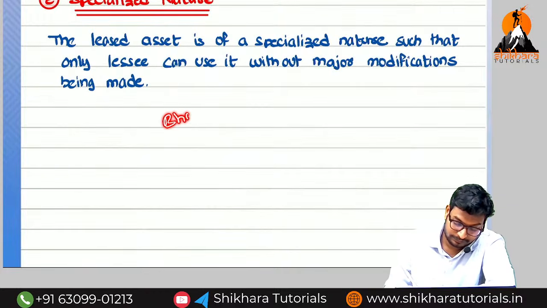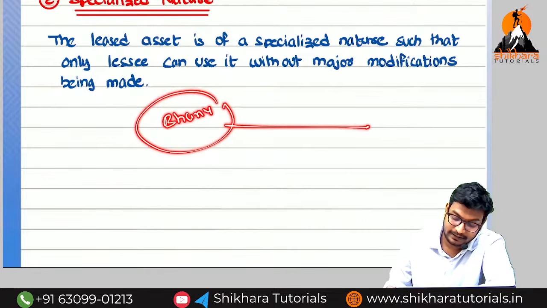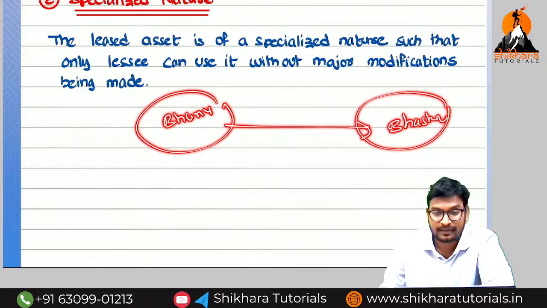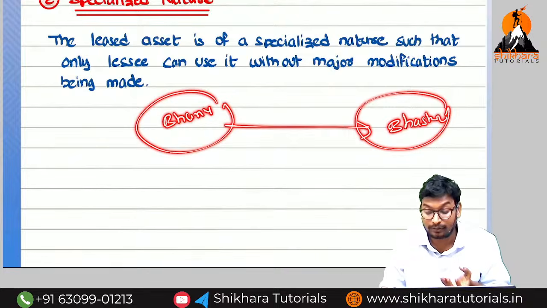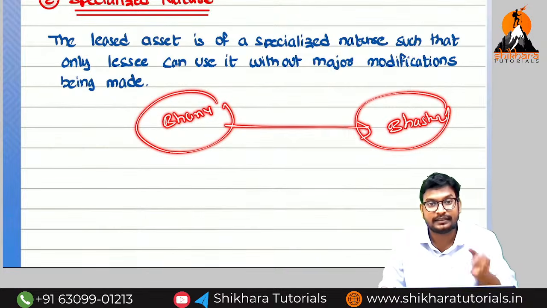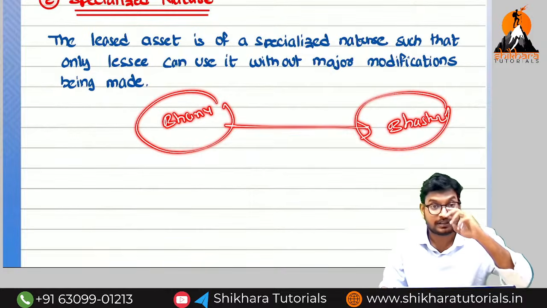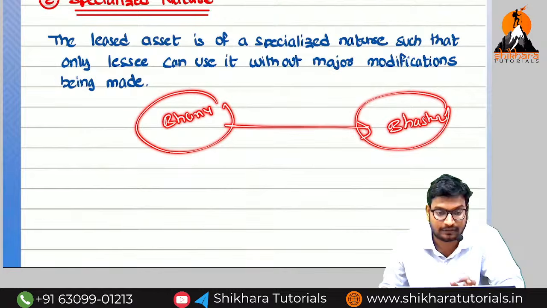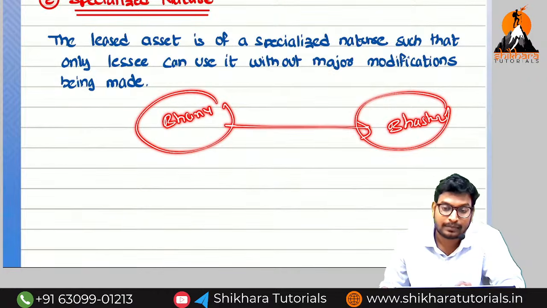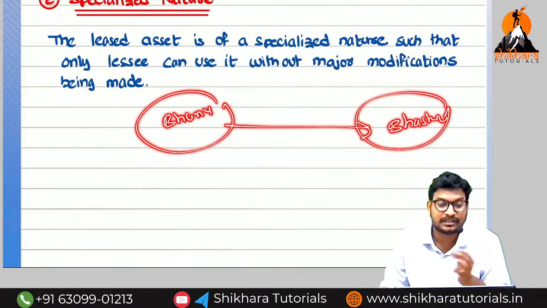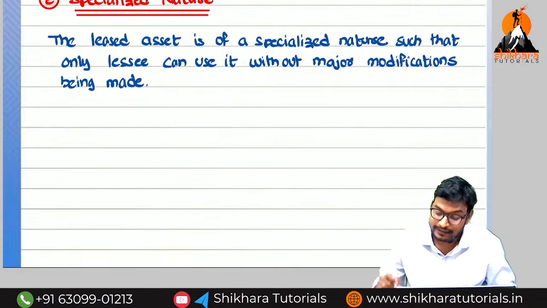Means nothing but, so as you know, my name is Bhanu. So I am going to take the rent from Bhaskar sir, this particular recording room. Okay? But I have told certain specifications. What, sir? In this particular room, I need to have one swimming pool, and in that swimming pool, I need to have one shower. So like that, I have put certain conditions. If these conditions, these specifications are done by Bhaskar sir, and after doing that specification only he is giving to me, it is called as what? It is called as financial lease.